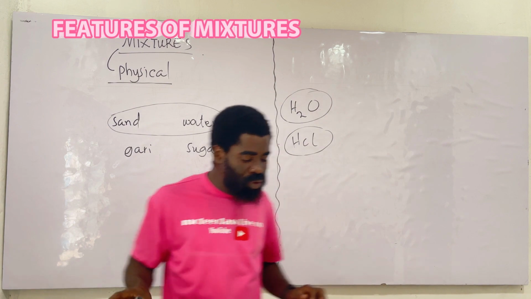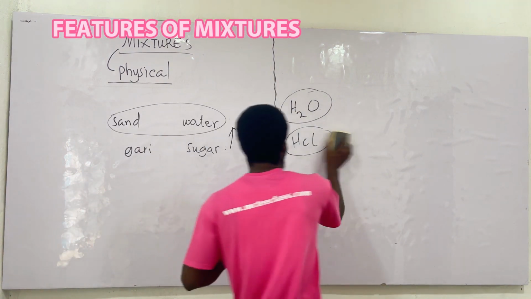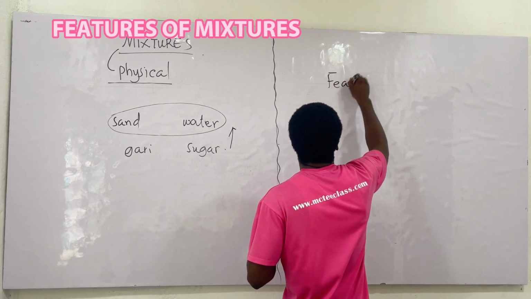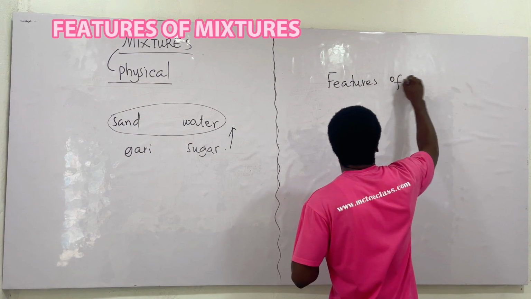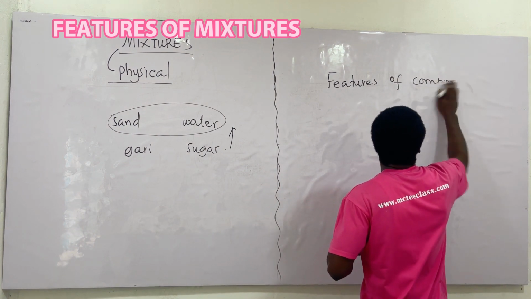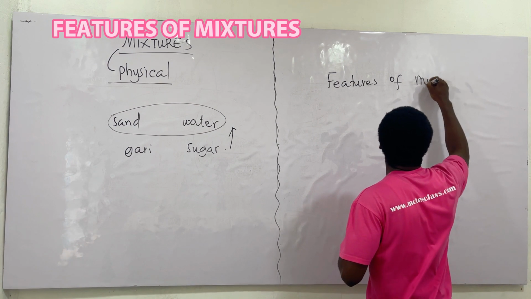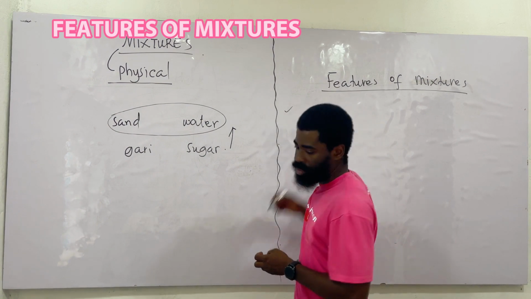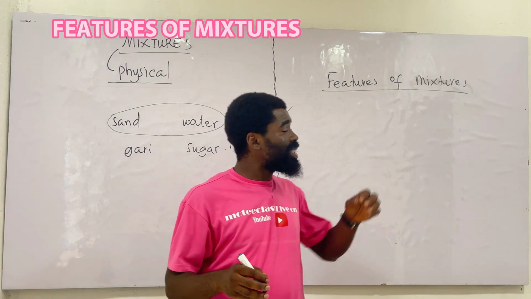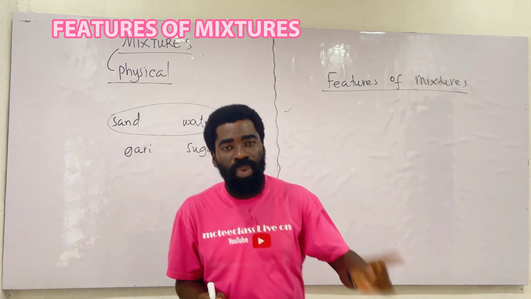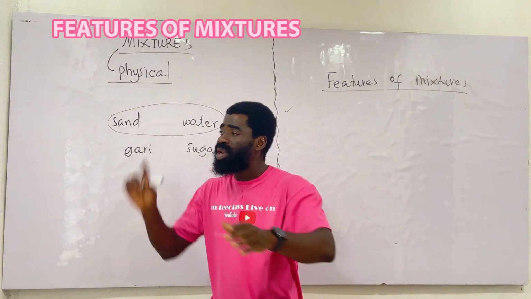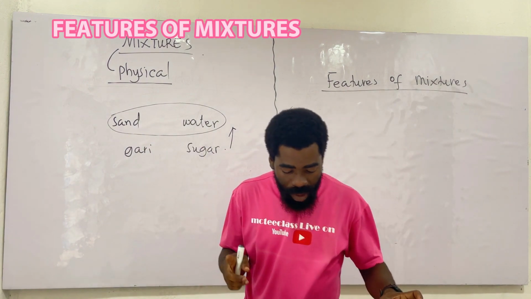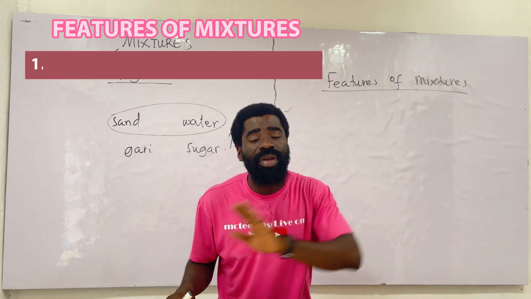Now let's go straight away into the features of mixtures. Not compounds, we are doing mixtures. Features or characteristics of mixtures. One, it consists of the physical what? Combination, or the components are physically combined. So the first one is that the components of a mixture are physically what? Combined. And the second one is that the components of the mixtures are mixed in any ratio or proportion.